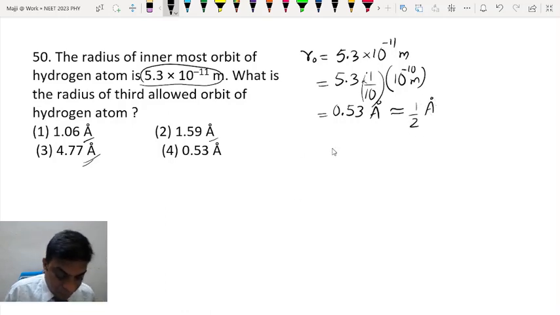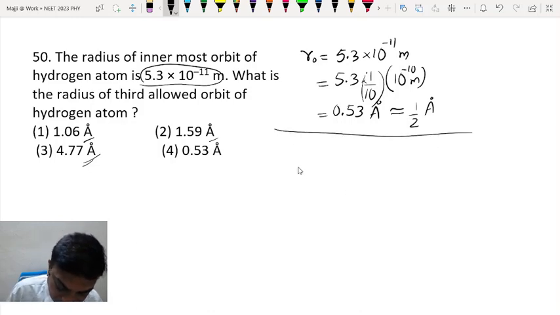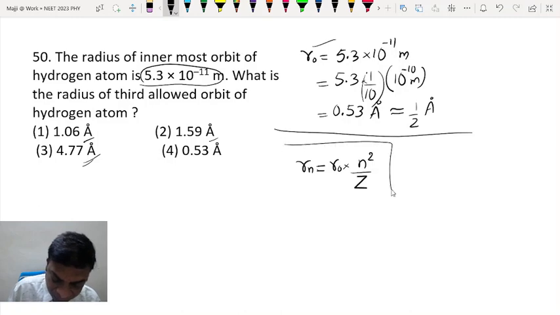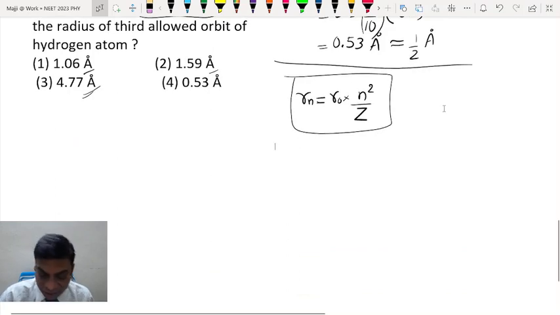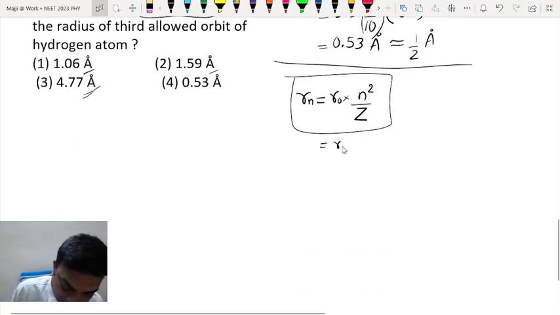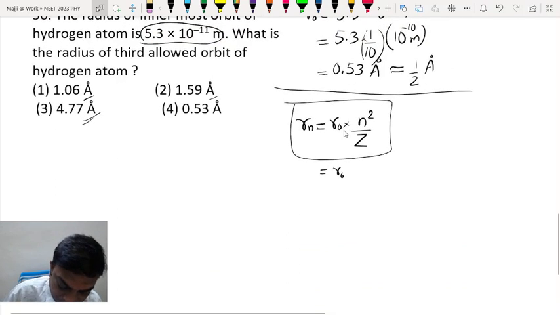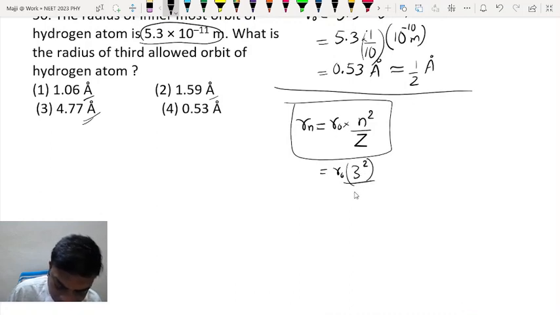Now what is the radius of the third orbit? Radius of nth orbit, students, you know it is given by Bohr's radius multiplied by n square by Z. This is the formula you are supposed to remember. The derivations and all you can get very easily in any textbook. N is 3 and for hydrogen atom Z is 1.